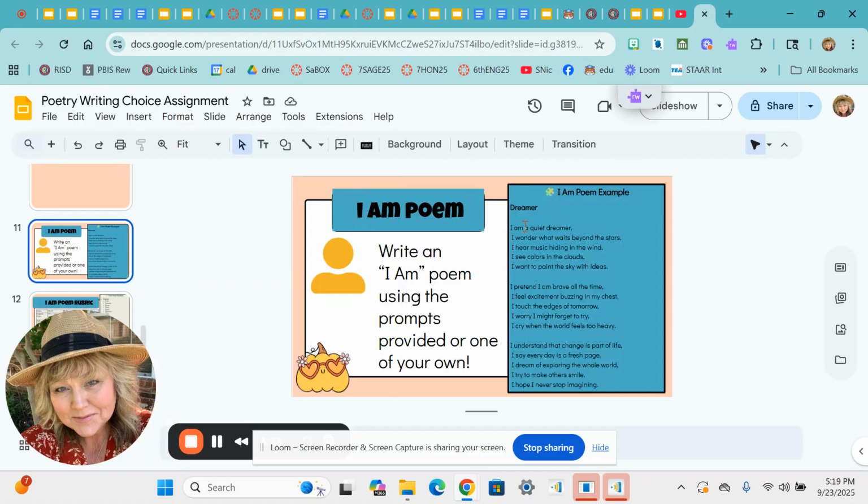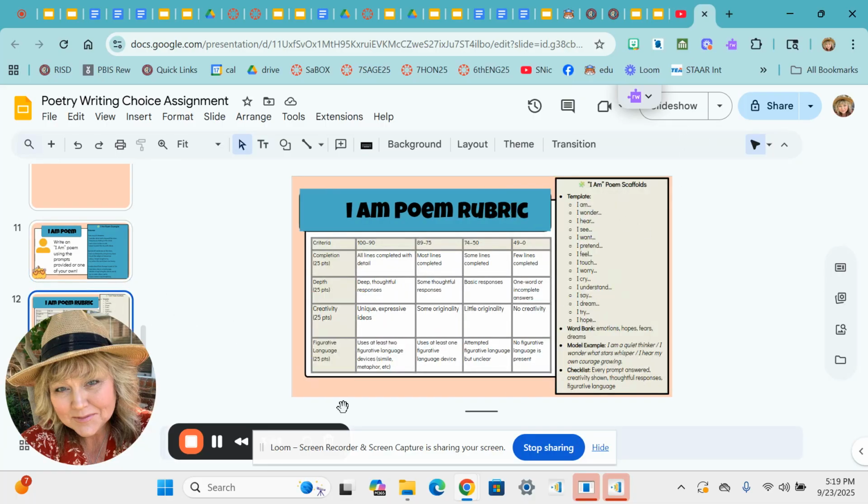The third poem you're writing is an I am poem, using the prompts provided. You could even have your own prompts, but here would be an example like, I am a quiet dreamer. I wonder what waits beyond the stars. I hear music hiding in the wind, and so on. Here's your template that you can use as a sample for when you are brainstorming. Your word banks would be emotions, hopes, fears, and dreams. And then make sure you have your checklist: every prompt answered, creativity, thoughtful responses, figurative language, etc.